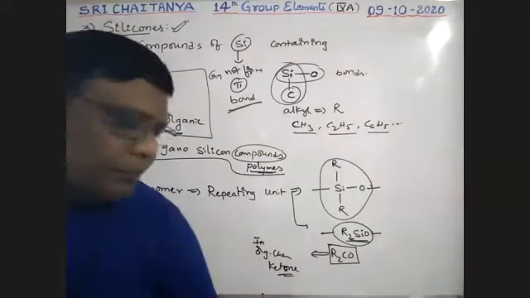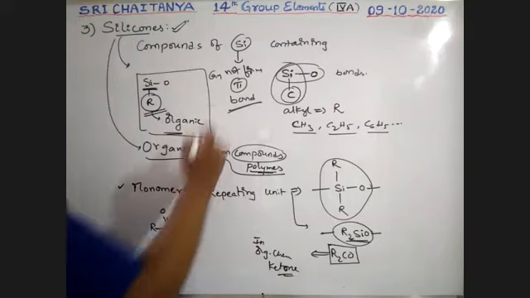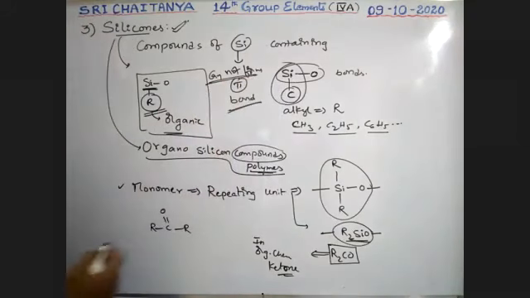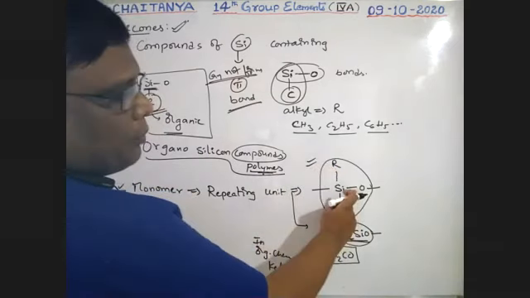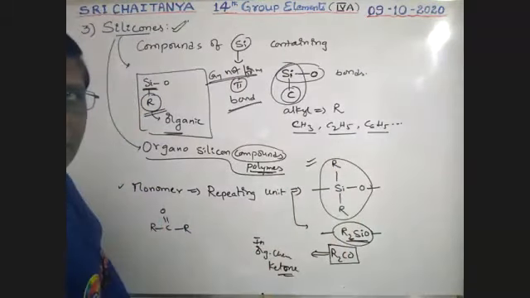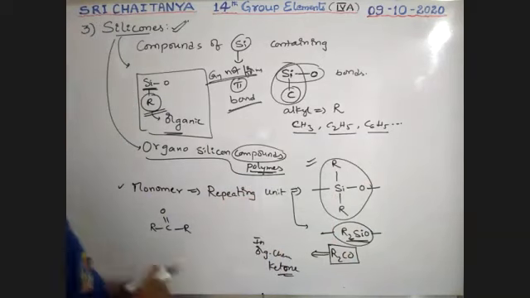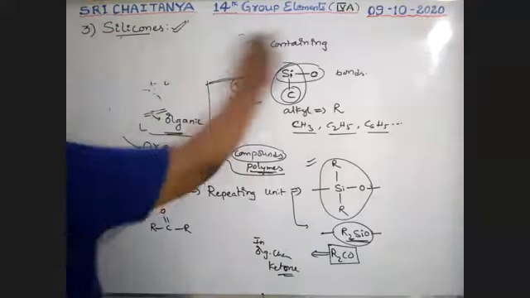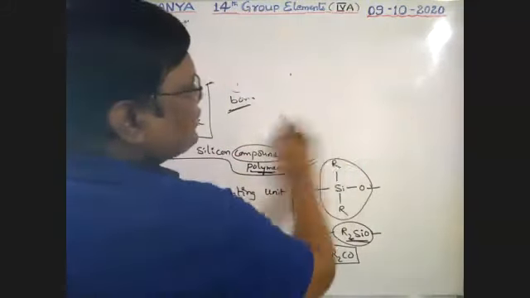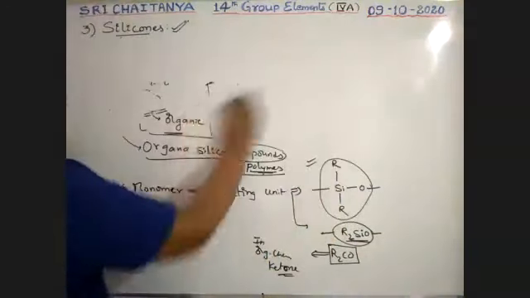But silicon cannot form pi bonds. The structure is like this: not C double bond O, it is a single bond. Okay. Next. What is the structure of these silicones?